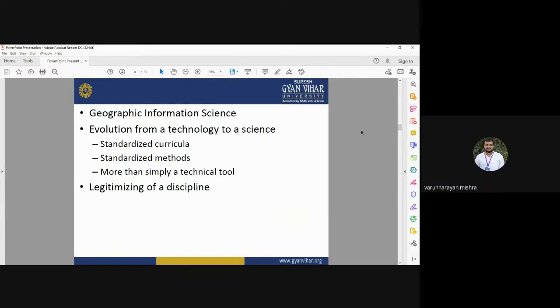GIS is based on the multidisciplinary approach, meaning different disciplines like forestry, ecology, agriculture, water resources, atmospheric sciences, physics, statistics. It is a multidisciplinary, or interdisciplinary, approach for managing natural resources with the help of geographical information system.